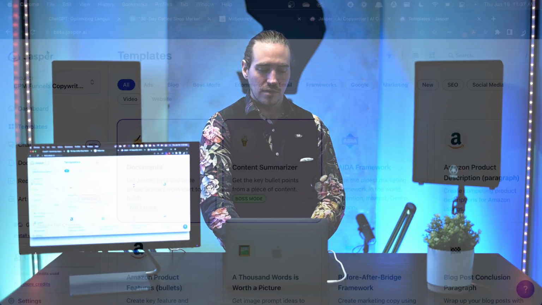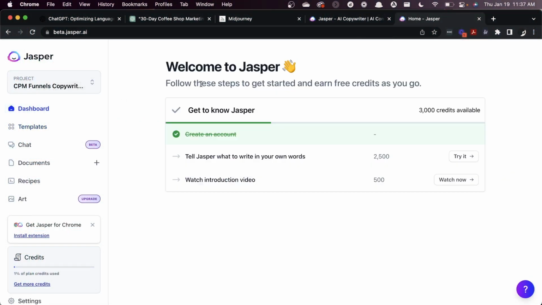But once you're in, you will be met inside of this platform. It's going to give you a nice little welcome, and you can explore some different pieces to get started and even earn some additional credits by going through that. So if you're running into the limits of what you're able to do with the free trial, feel free to spend a little bit more time learning, and it will give you some more room to run.